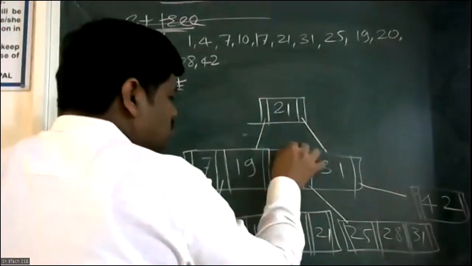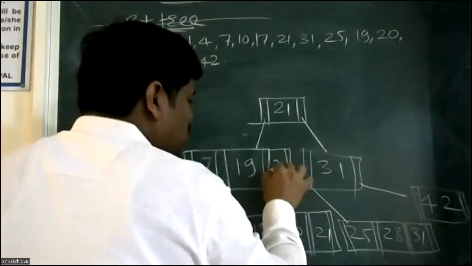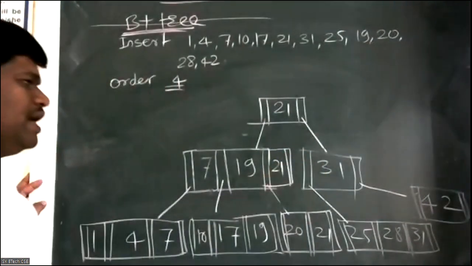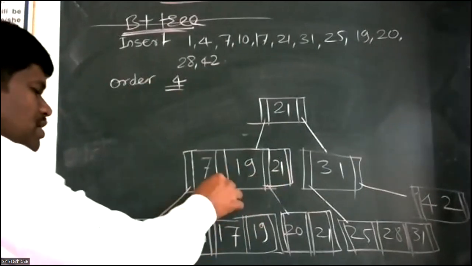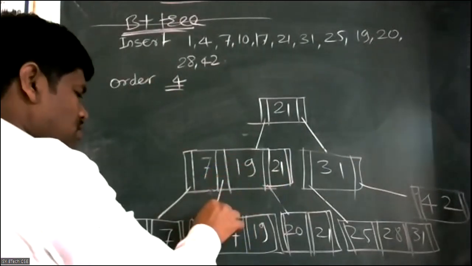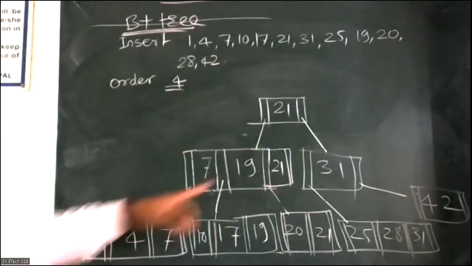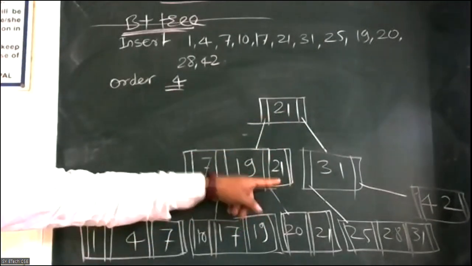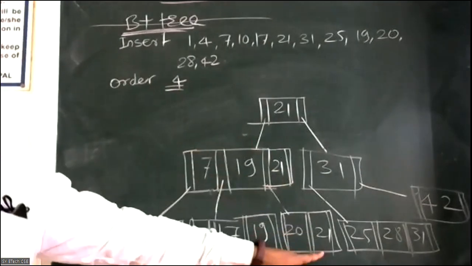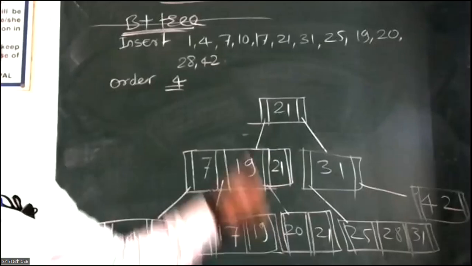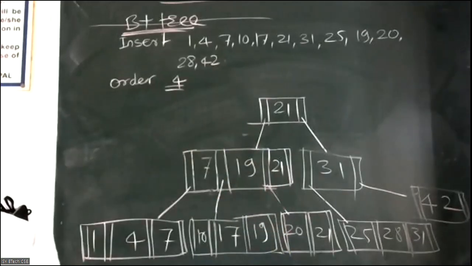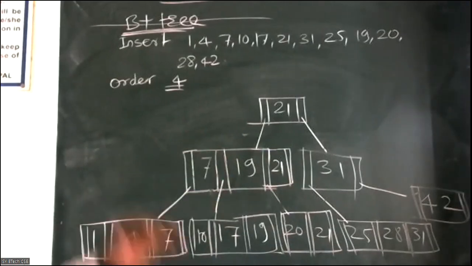So where to write? So here you can maintain. So why have we maintained it on the left side? Because all the values we are maintaining on the left only, right? So here 21 is maintained here and also at the leaf node. This is the drawback of the B plus tree. This is called redundancy of the keys, or duplication of the keys. So here the redundancy is increased as compared with the previous tree.